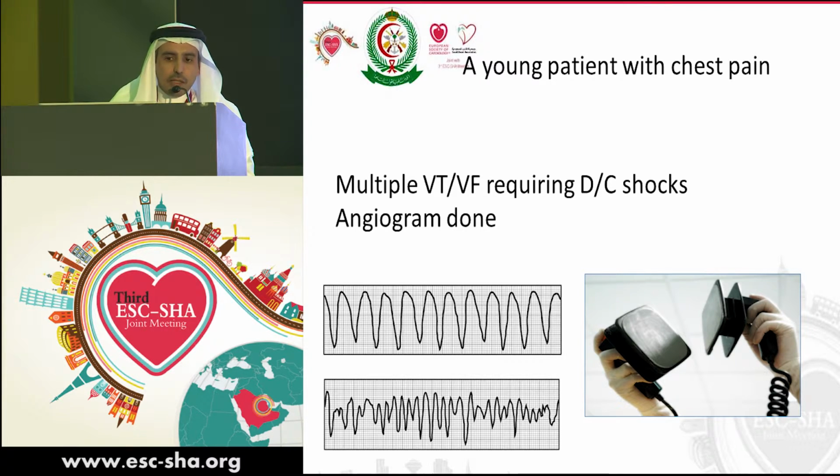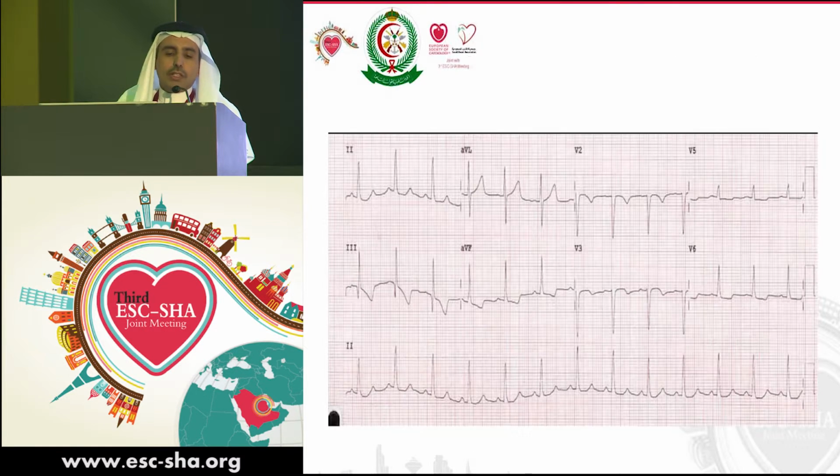However, the angiogram showed patent left main, patent proximal LAD, and the LAD stent and the LAD itself were free of significant disease. Also, the circ was free of disease. They went to the right side, and they found that the non-dominant small RCA is now totally occluded, and it is most likely the cause of this recurrent VT-VF.